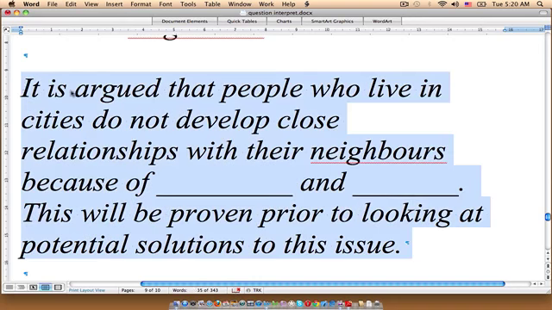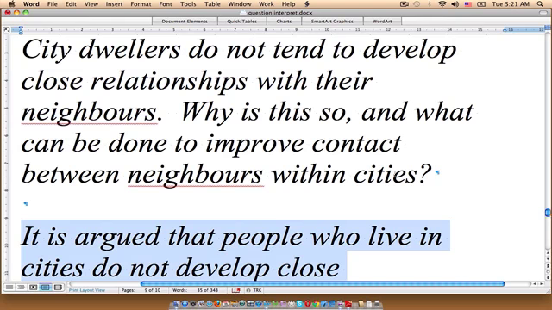So basically this would appear in the introduction paragraph of your essay. And what would happen is the examiner would read this and they would see that you are addressing both parts of the question. And you're addressing it properly. You're not just stating a one-sentence answer. You're setting up your supporting paragraphs to respond to the questions properly. So what happens is the examiner reads, "It is argued that people who live in cities do not develop close relationships with their neighbors because of this and this." That answers this part of the question.